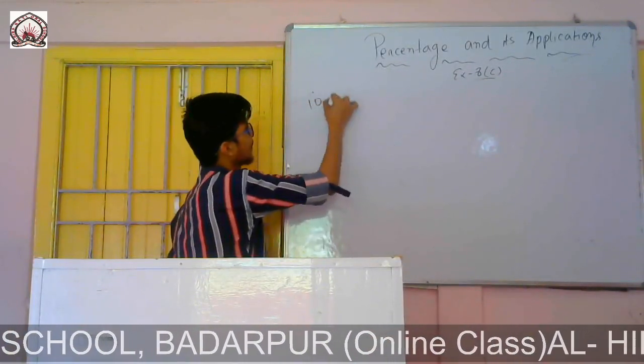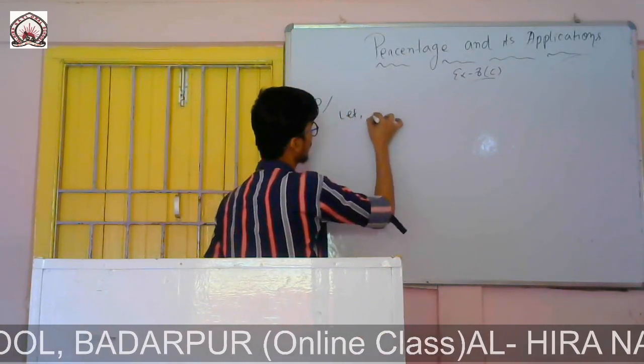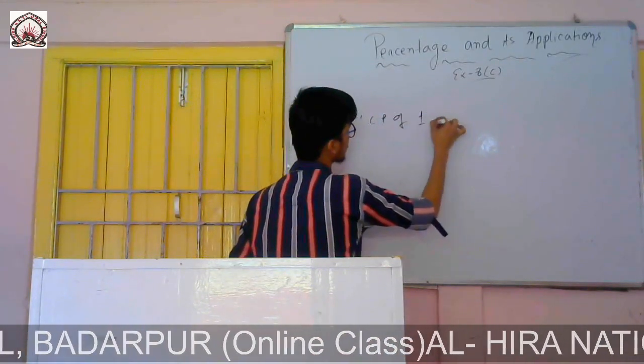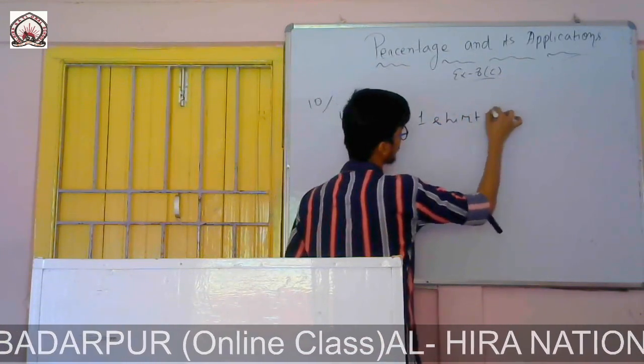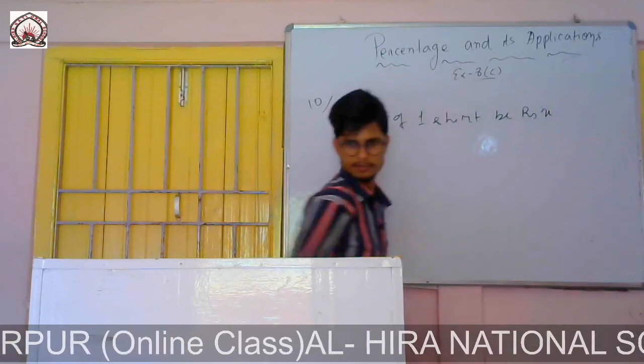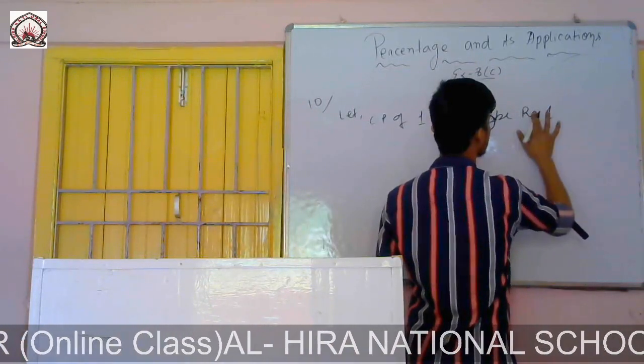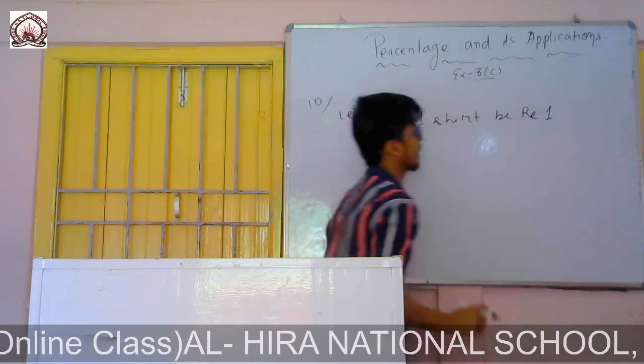So question number 10. Let the cost price of one shirt be rupees X. Oh, sorry, you take it as rupees 1. It will be easy. If you take X, it will not be easy.